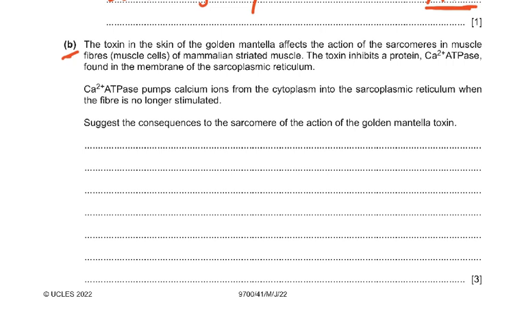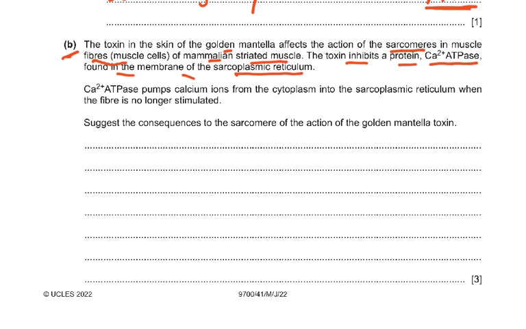Then coming to the B part: the toxin in the skin of the golden mantella affects the action of the sarcomeres in the muscle fibers of mammalian striated muscle. The toxin inhibits a protein, calcium ATPase, found in the membrane of the sarcoplasmic reticulum.